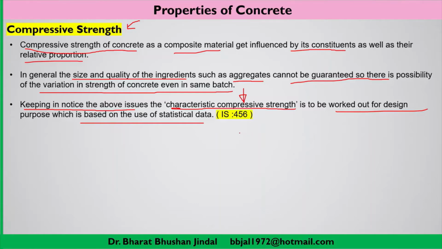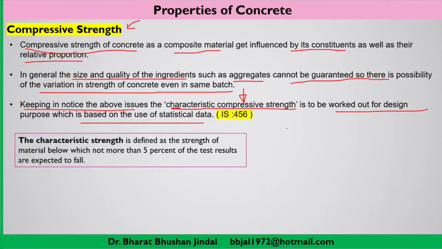So what we understand here is that if you are casting a number of cubes, suppose you have cast 100 cubes, then each cube may have a variation in compressive strength. So to make use of concrete and to understand the exact compressive strength, we use the term characteristic compressive strength, not the compressive strength.